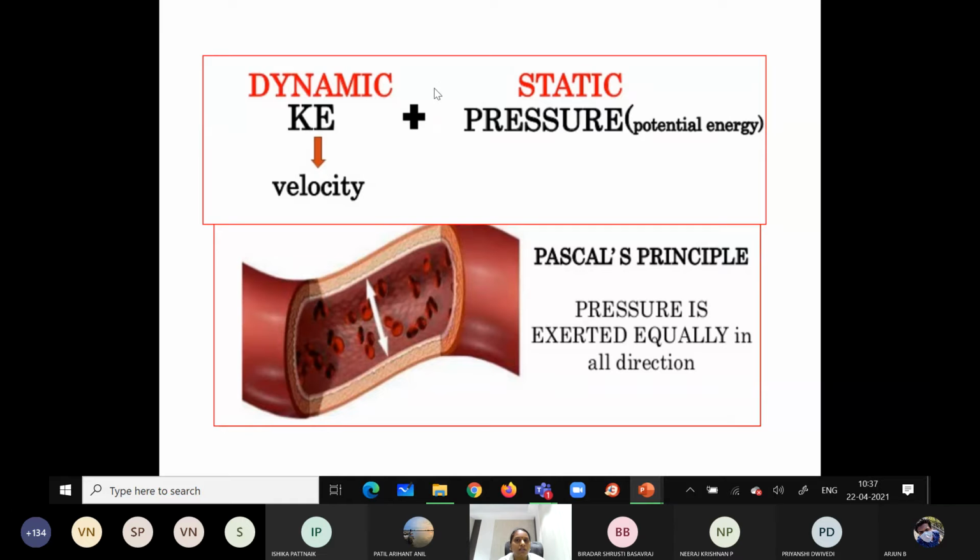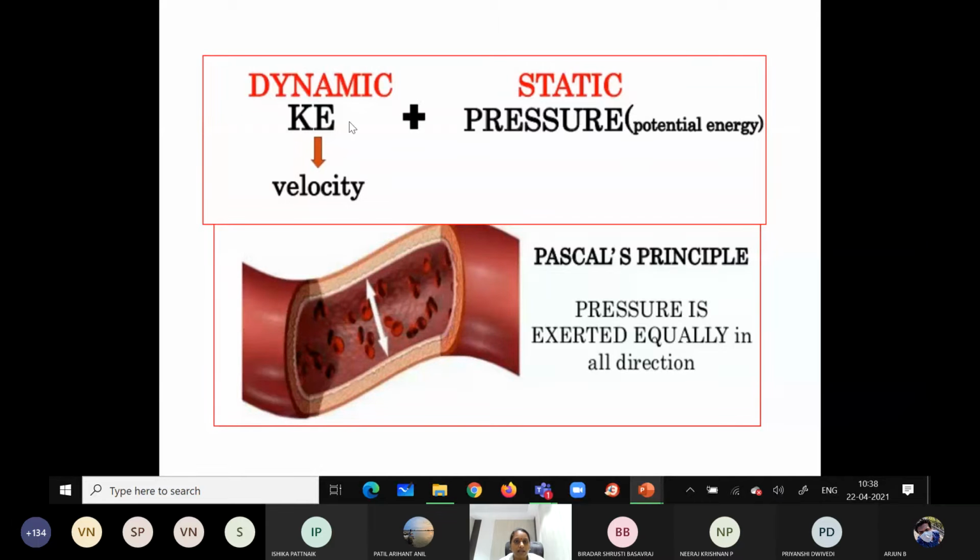And we have another component, the static pressure component. We have studied the dynamic pressure component, the kinetic energy, which depicts the forward flow of the blood. Whereas the static pressure component, or the lateral pressure component, is the pressure exerted by the flowing blood on the lateral wall of the vessels. This forms the potential energy.